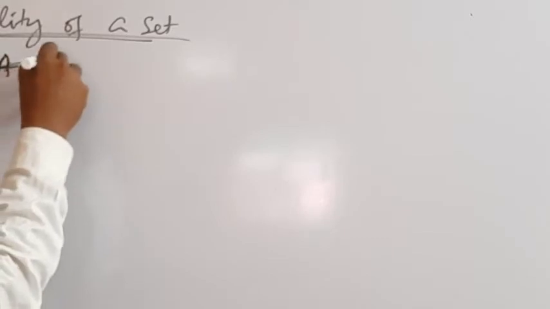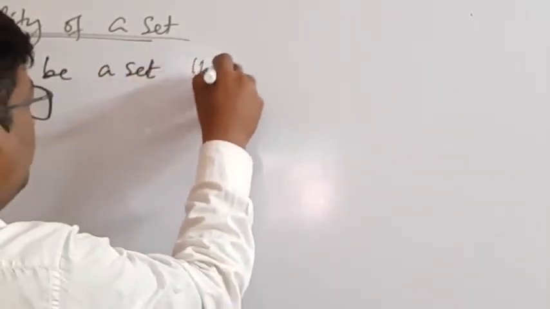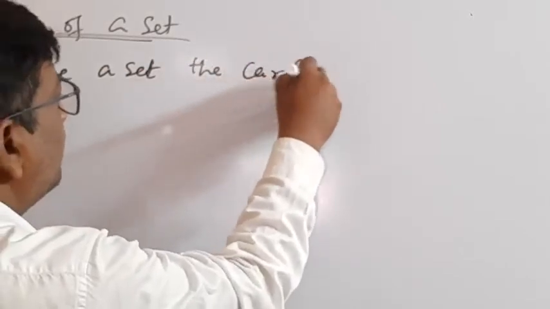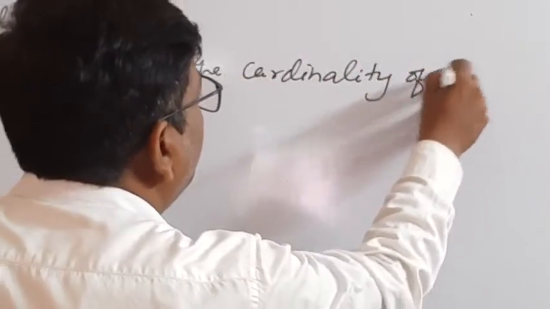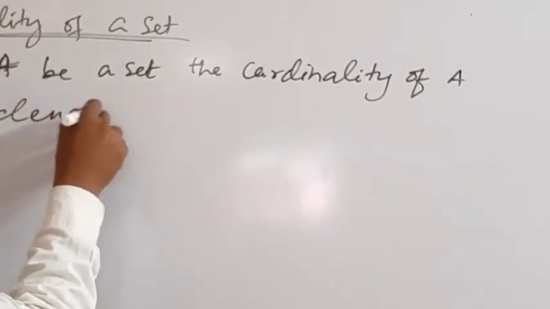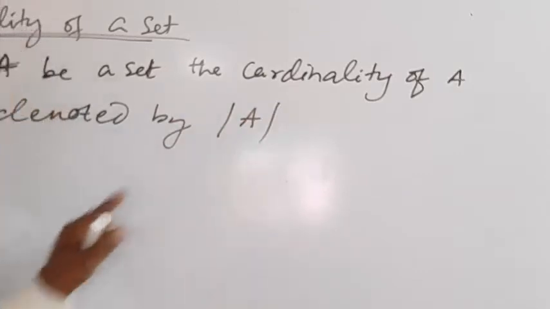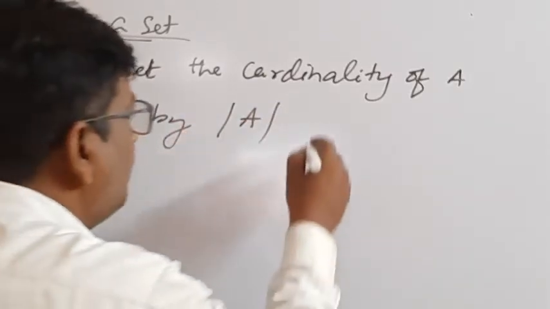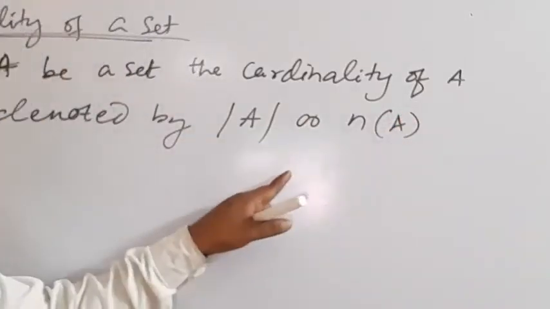Let A be a set, then cardinality of A is denoted by this symbol. This is cardinality of A, or n of A, meaning the number of elements present in A.